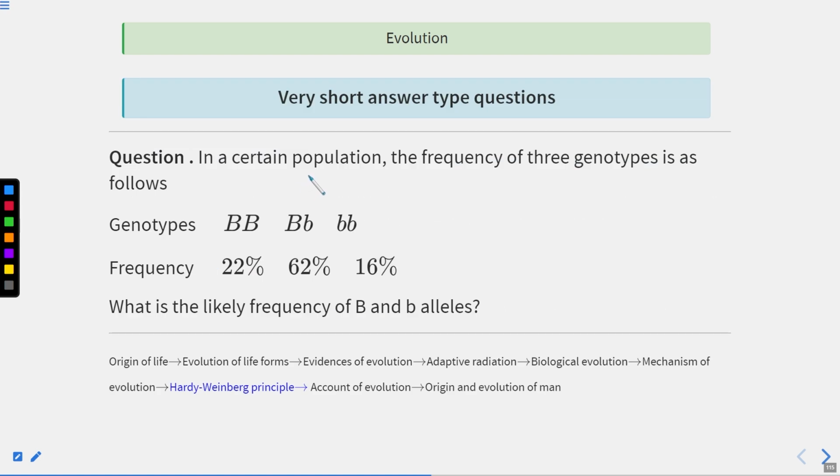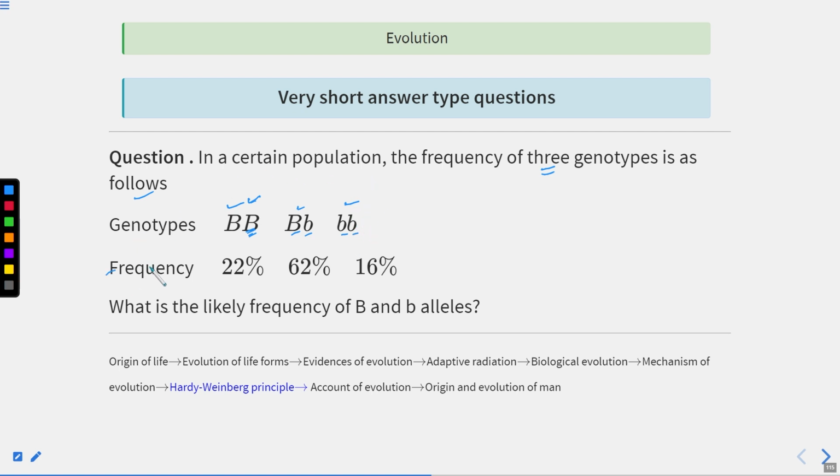Now let's talk about the next question. In certain populations, the frequency of three genotypes is as follows. Okay, so genotypes are given. Capital B capital B is homozygous dominant, capital B small b is heterozygous, and small b small b is homozygous recessive.